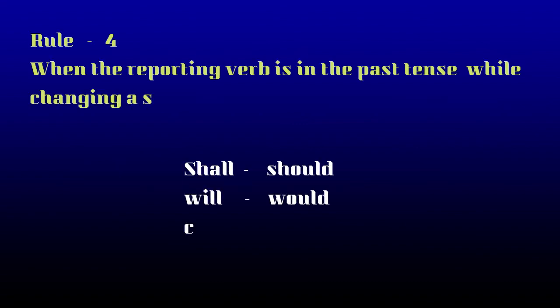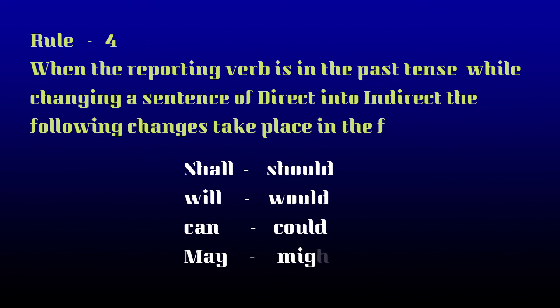Clear? Well, students, the fourth rule, please understand: when the reporting verb is in the past tense, the following changes take place in the future. Shall becomes should, will becomes would, can becomes could, may becomes might. This is the fourth rule. But please understand, shall becomes would when it is indicating future time. But when it indicates offer or suggestion or command, we have to use should. Otherwise we have to use would instead of shall or should.